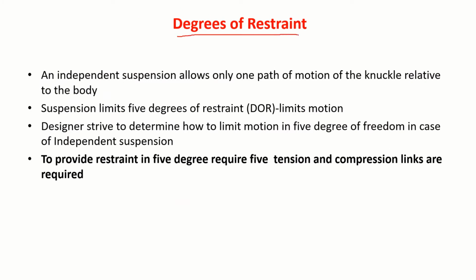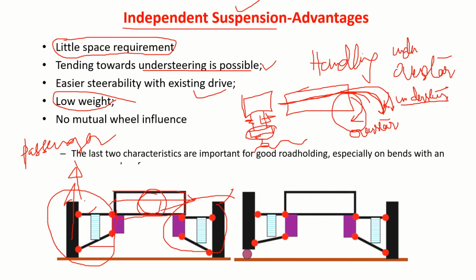So let us look at the degrees of restraint while designing the suspension system. An independent suspension allows only one path of motion of the knuckle relative to the body. What it means is, as mentioned, it allows only this, that is, in the Z direction.